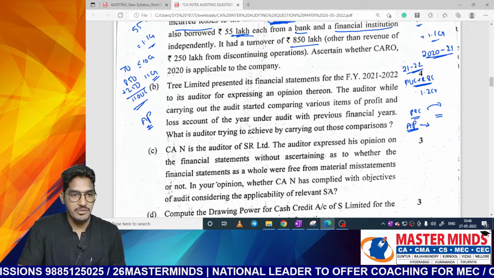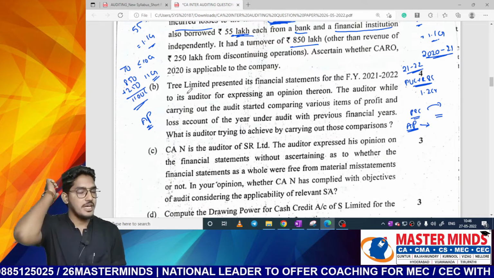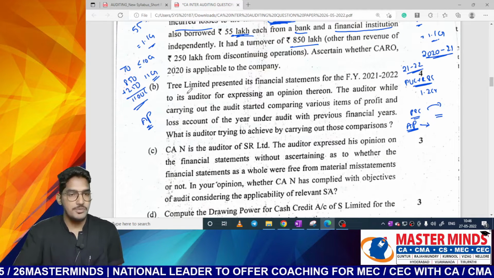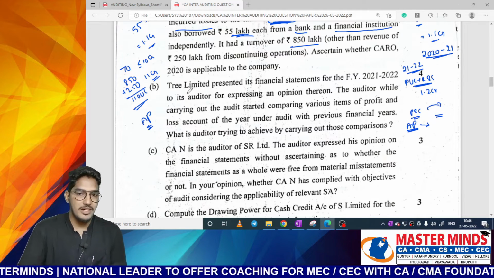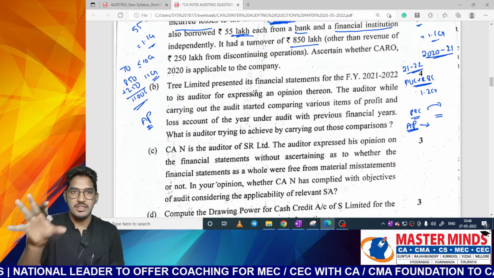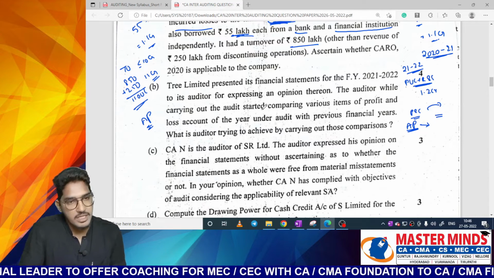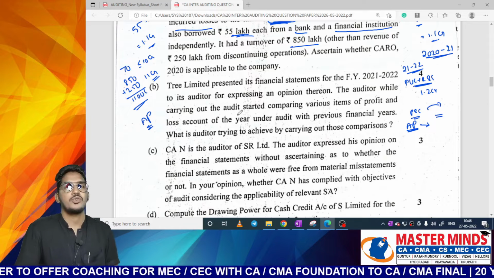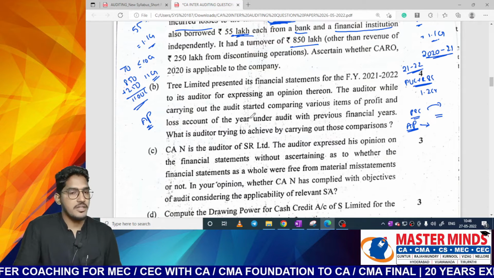Clear? Next one. So we are supposed to write analytical procedures. That is from our material, from this analytical procedures chapter, whatever question number 1 related content is that we are supposed to write and justify from the given question perspective. In the given case, auditor is trying to perform analytical procedures to obtain evidence regarding financial information.